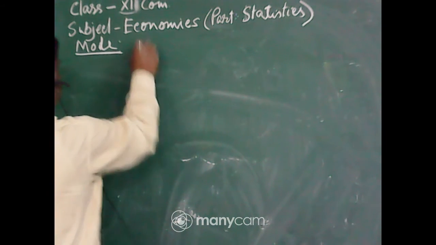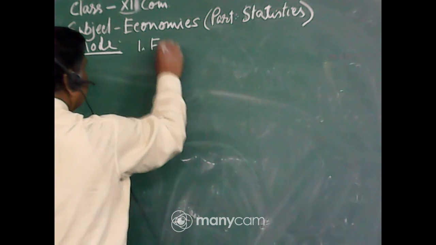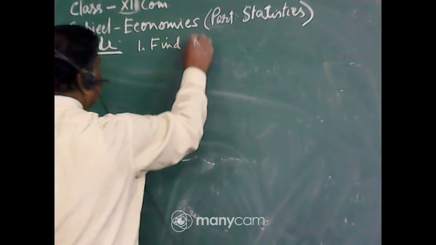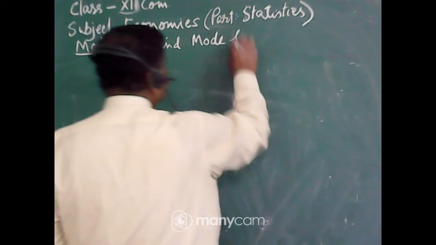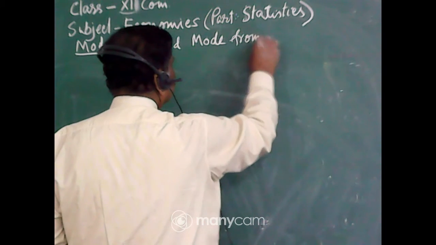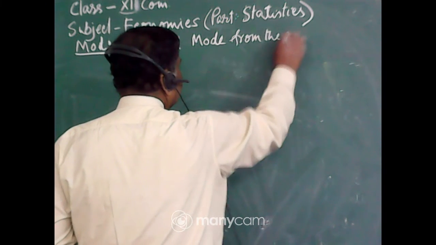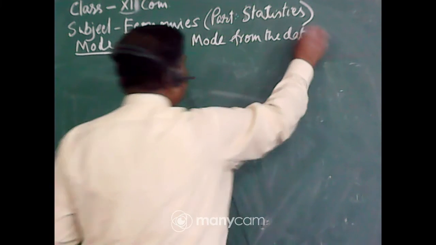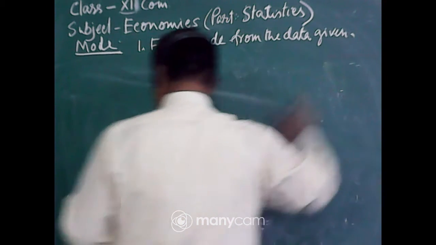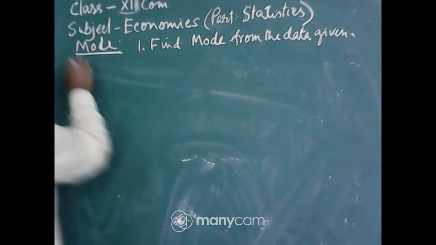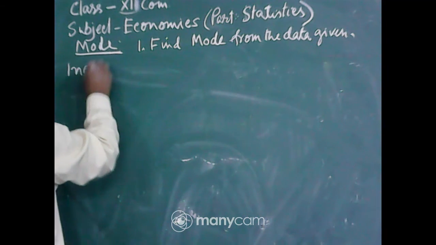Number 1, find mode from the following data. From the data given, income is the question I am giving.